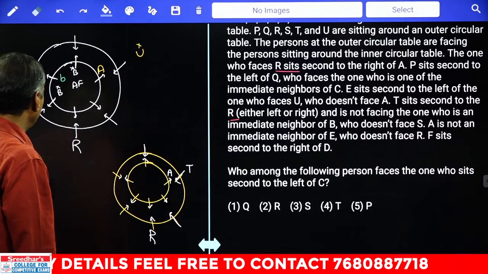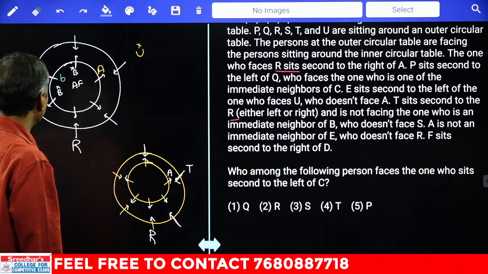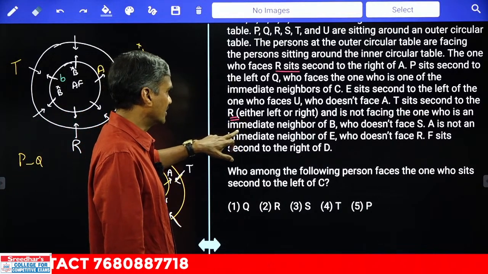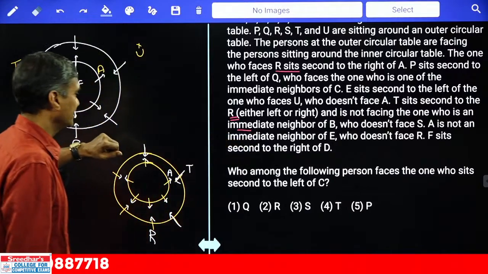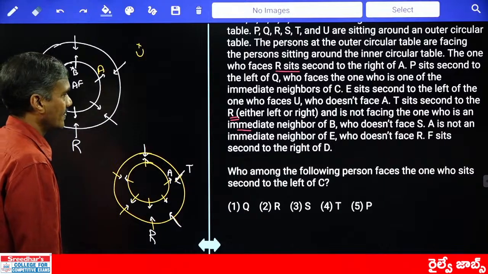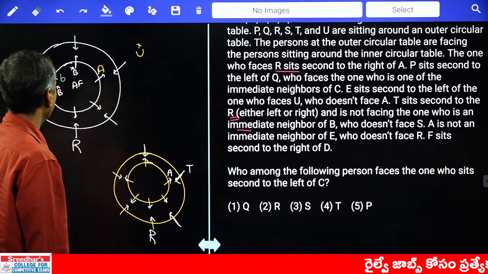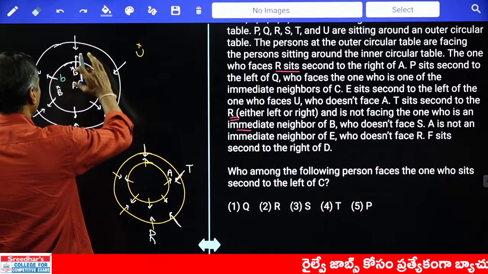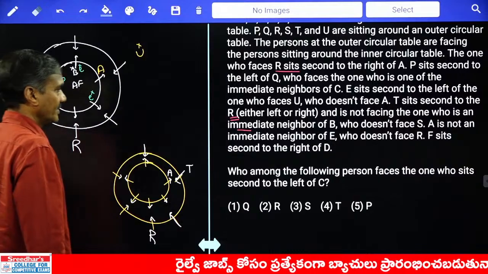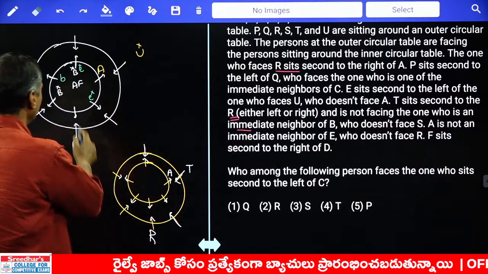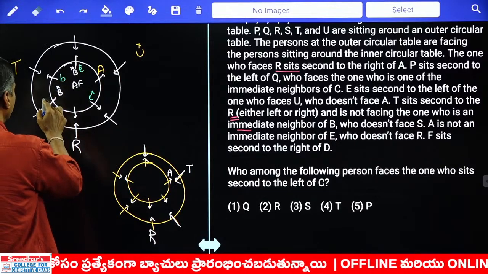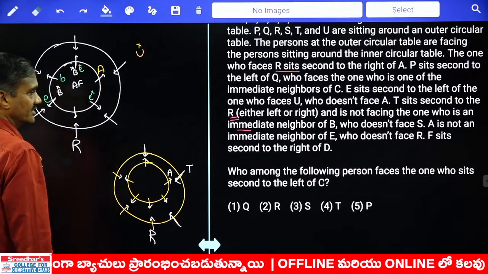Now, P is seated second to the left of Q. Next, T sits second and is not facing the one who is an immediate neighbor of B. T is not facing B, who does not face S. Next, A is not an immediate neighbor of E, so E cannot be in these two places. E does not face R, so E cannot be here. As you have taken B at this place, E must be at this place. Are you getting this one or not?